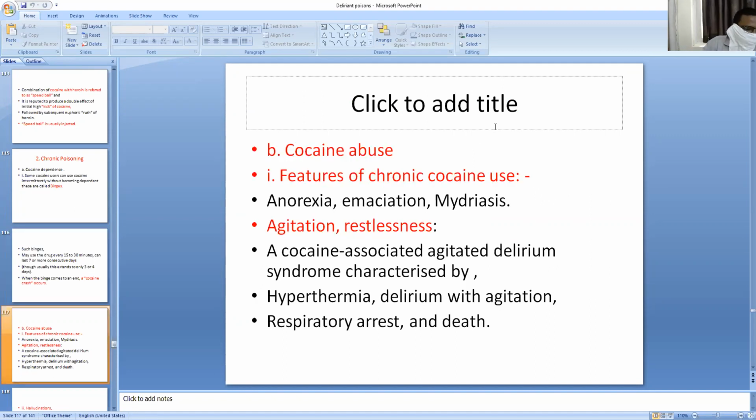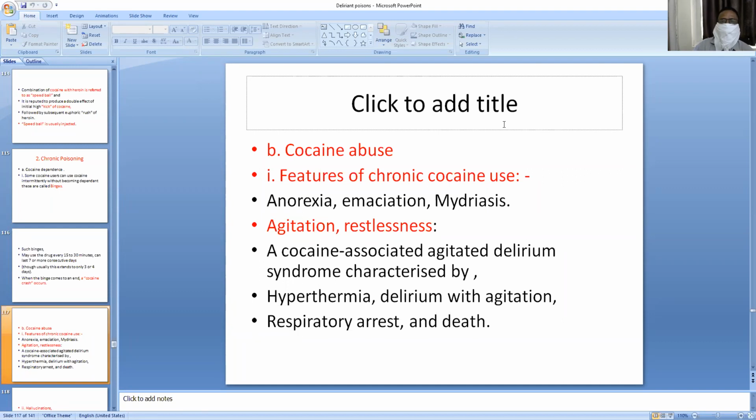Cocaine abuse. That means abuse, maladaptive use of the drug. Maladaptive use means that if the drug is not taken in an adaptive or correct form, it will be used as a maladaptive use, that is abuse.